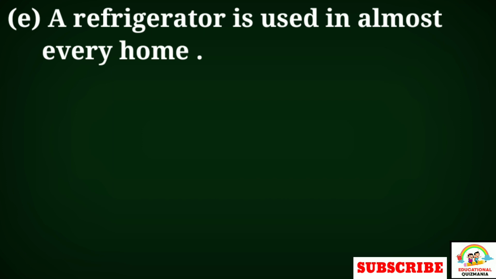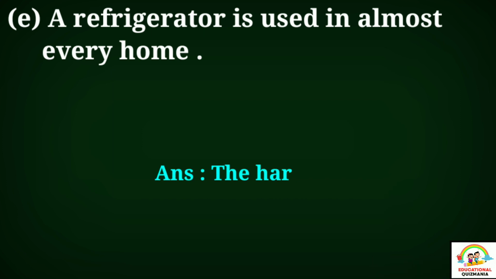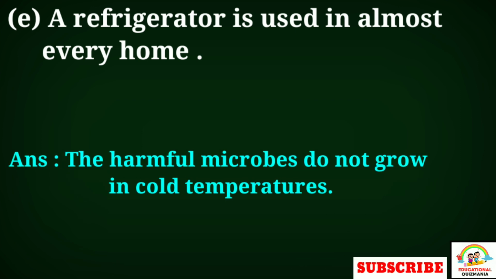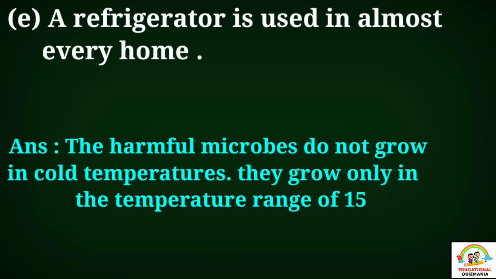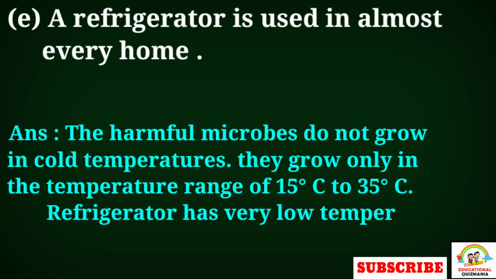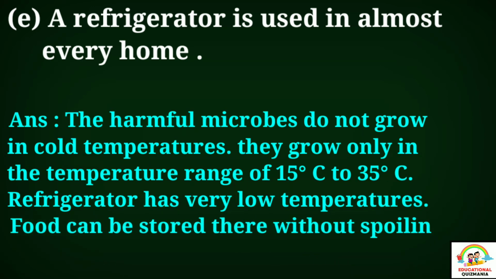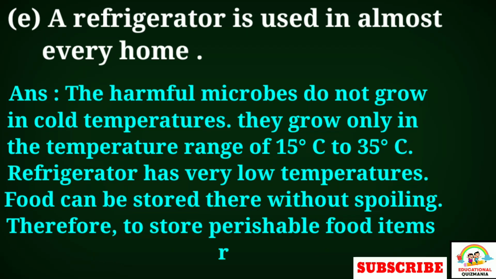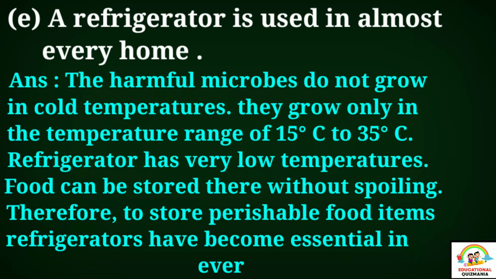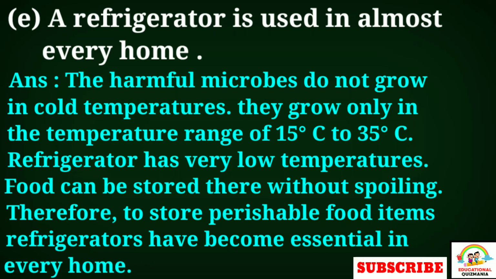E. A refrigerator is used in almost every home. Answer. The harmful microbes do not grow in cold temperatures. They grow only in the temperature range of 15 degrees Celsius to 35 degrees Celsius. A refrigerator has very low temperatures. Food can be stored there without spoiling. Therefore, to store perishable food items, refrigerators have become essential in every home.